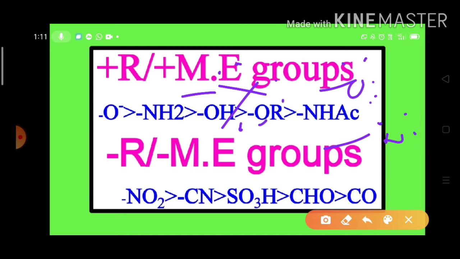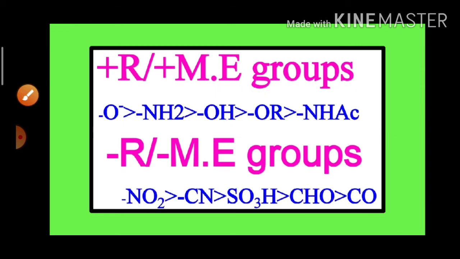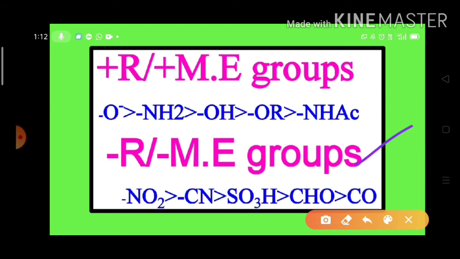That's why these are known as the plus M groups or plus R groups. So the functional groups in which halogen, oxygen and nitrogen are present are called plus R or plus M groups. And minus R or minus M groups means the groups which decrease the electron density, which remove the electron density from the hydrocarbon chain, are called minus R or minus M groups.